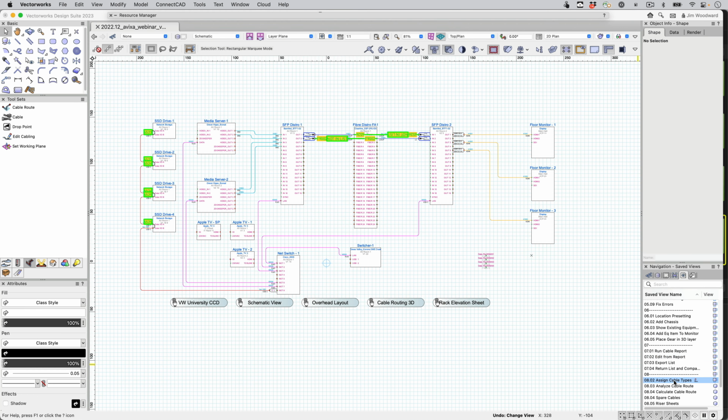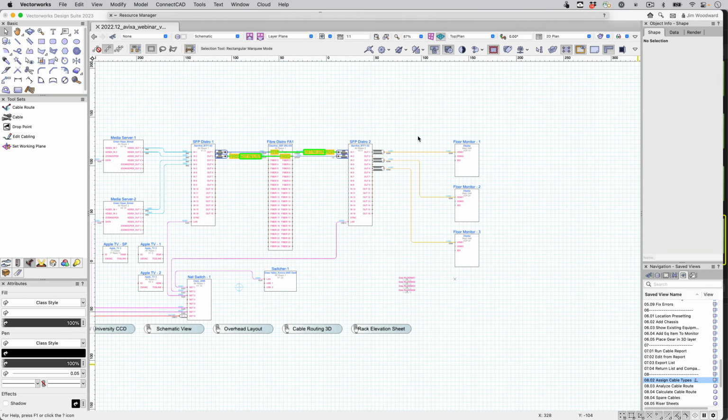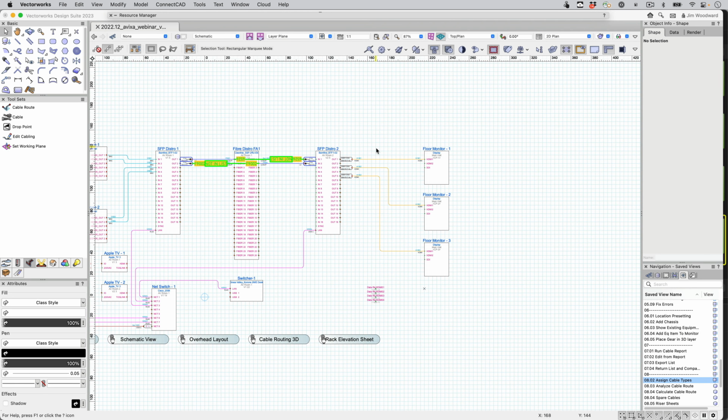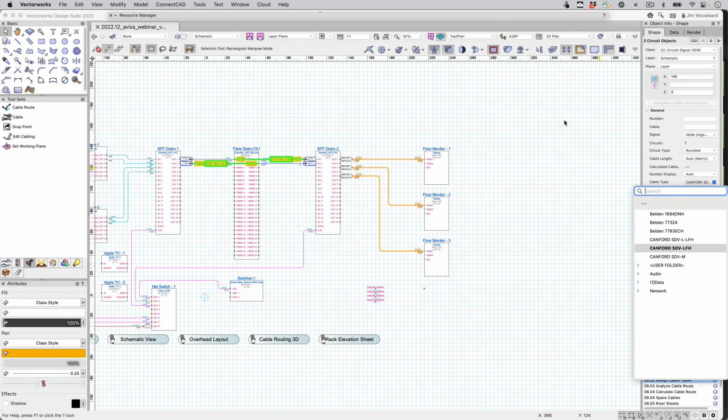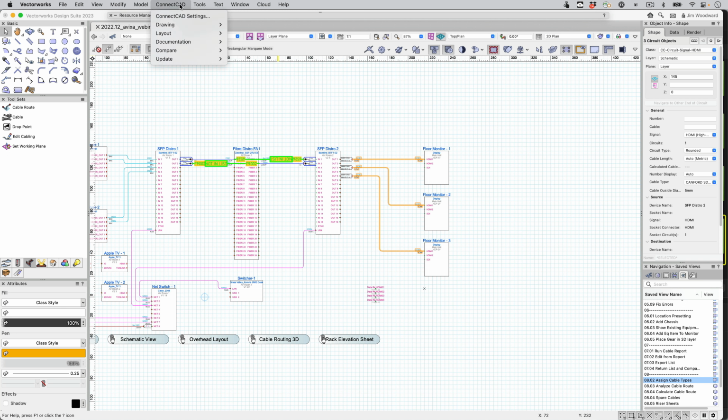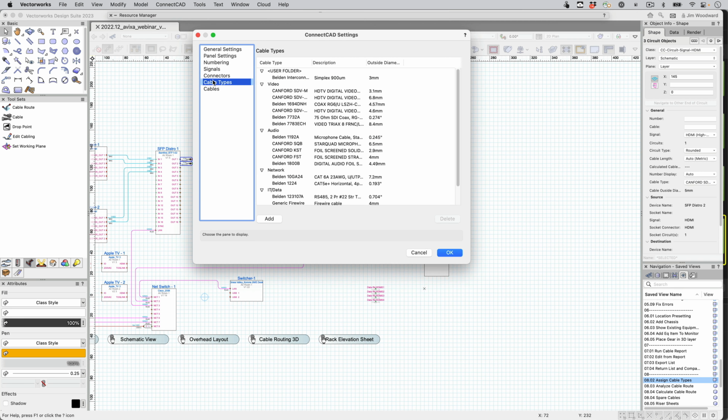Let's analyze some of the cable routes. If we select these cables, you'll see their cable type has been selected. And in our settings, under cable types, you'll see the different types of cables we have available, including their outside diameter.